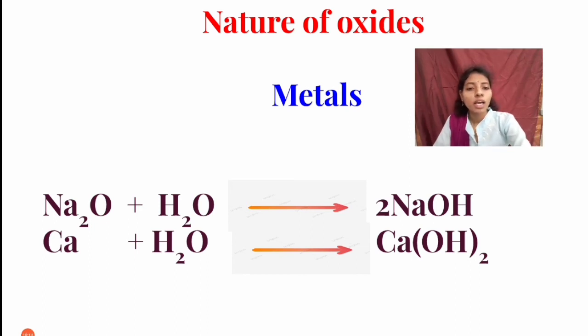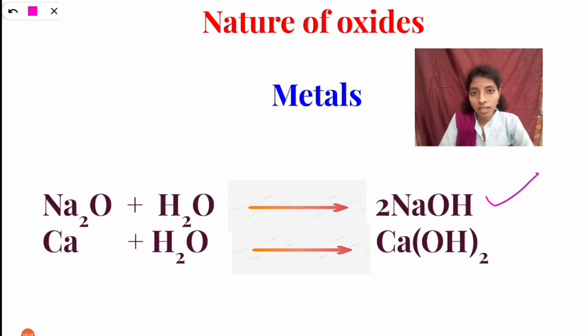So what is the nature of these oxides? We know when metals react with water, they form corresponding hydroxides. You can see here Na2O is sodium oxide. How is sodium oxide formed? When sodium reacts with oxygen, it forms sodium oxide, and when it reacts with water, it forms sodium hydroxide.